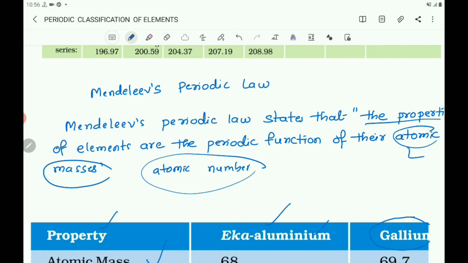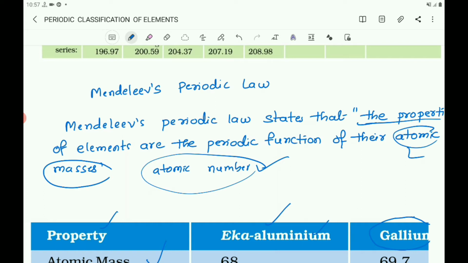In the place of atomic mass, what do you have to take? Atomic number. So, the properties of elements are a periodic function of their atomic number. Mendeleev's periodic law is modified as the modern periodic law. Then what is the statement of the modern periodic law? The properties of elements are the periodic function of their atomic number.